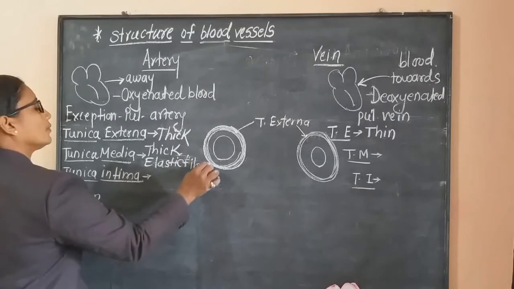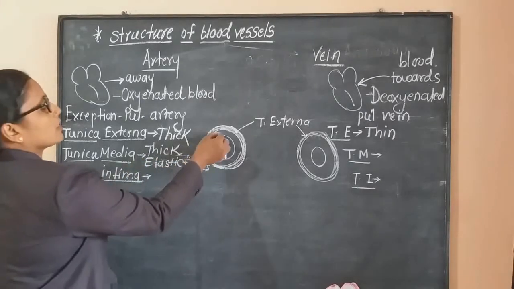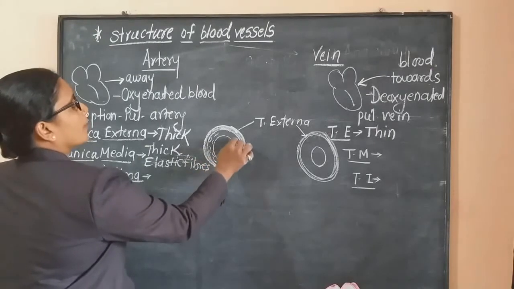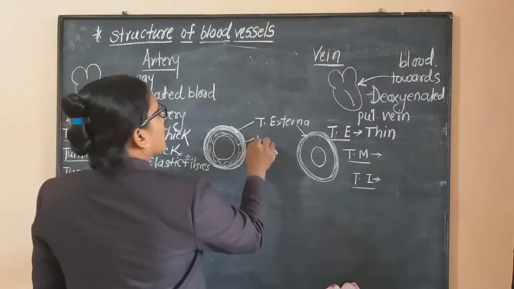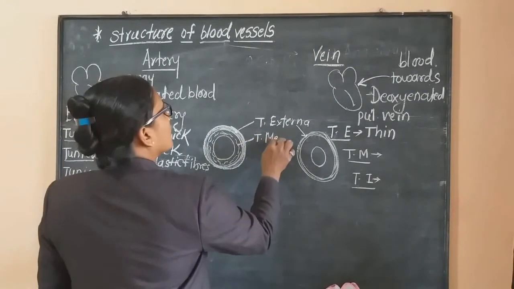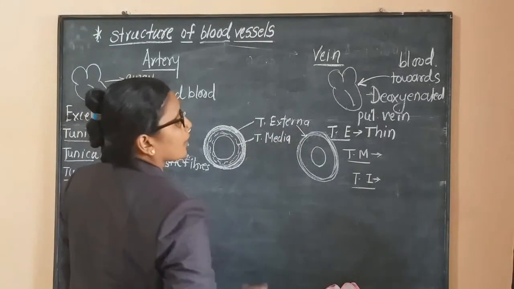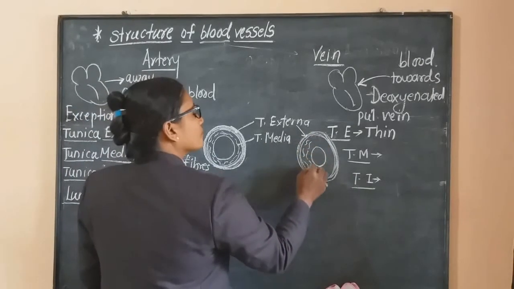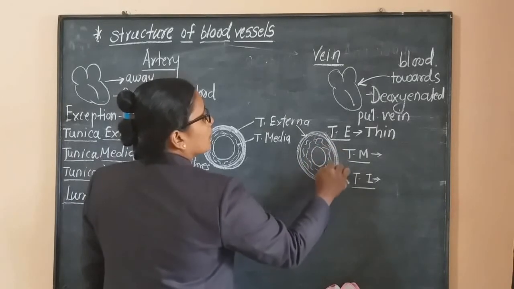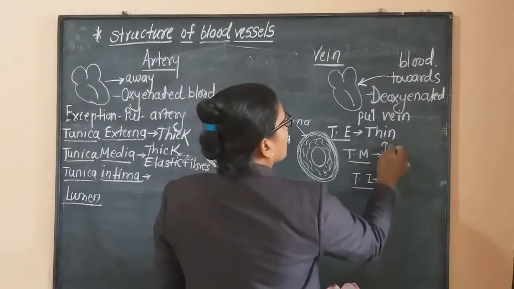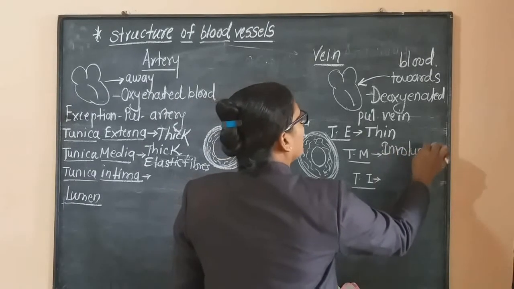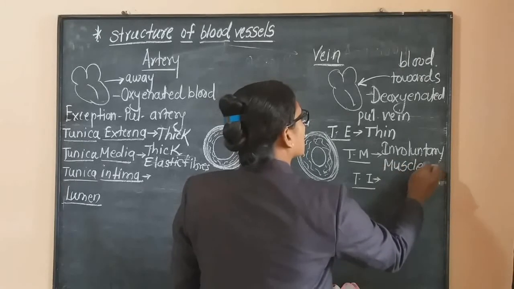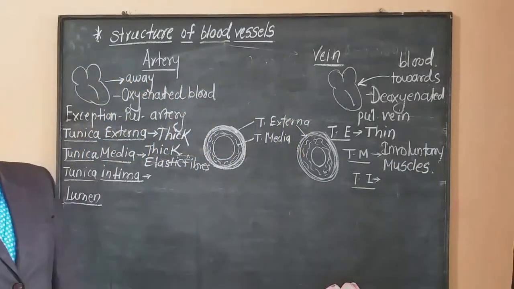Means in this second or middle layer there is the presence of elastic fibers. In the vein there is also a second layer, but this layer consists of muscles. These muscles are involuntary muscles.